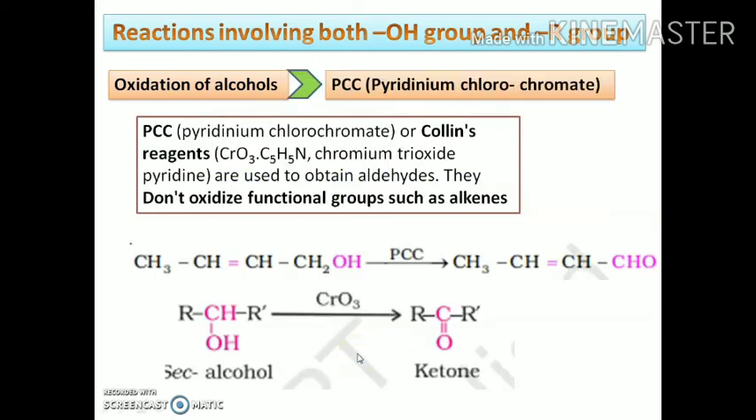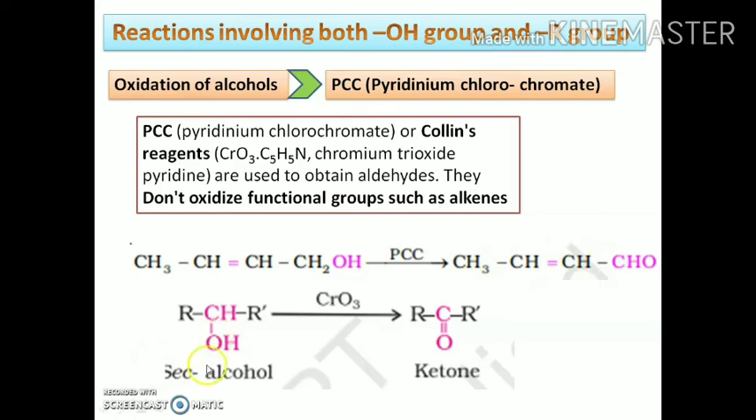In the next case, we take a special kind of oxidizing agent like PCC. The full form of PCC is pyridinium chlorochromate, or the Collins reagent. Collins reagent is a mixture of chromic oxide in pyridine, which is used to obtain the aldehyde. The main function of the PCC is that it stops the further oxidation of the aldehyde group to the carboxylic acid, and it does not oxidize functional groups such as alkenes. Like during the oxidation of unsaturated alcohols, it will form the unsaturated aldehyde.